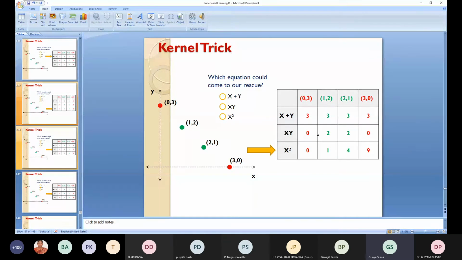It's not suitable, but the only thing is it can be separated here: green got 2 and red got 2. So you can use an equation that is x into y, which is a kernel trick, which can separate the red dots from the green dots by changing its hyperplane.